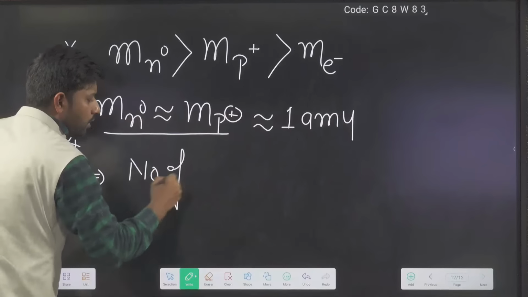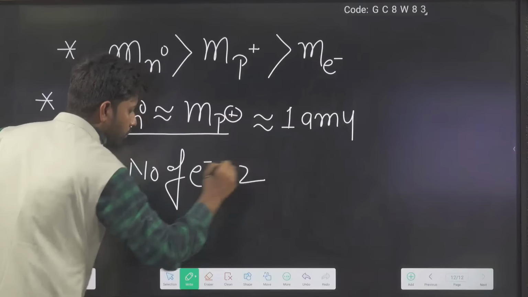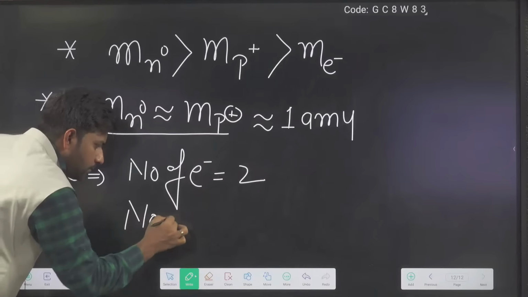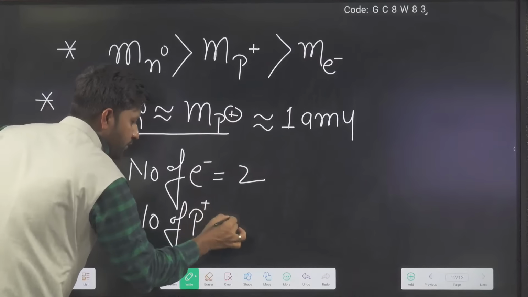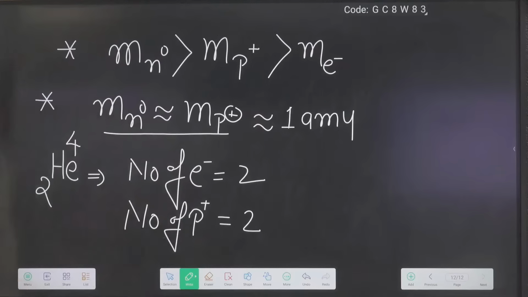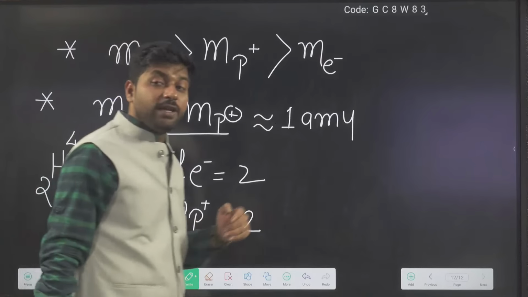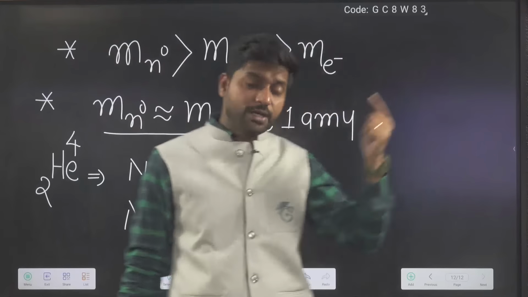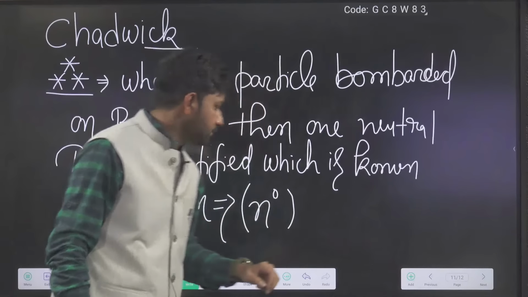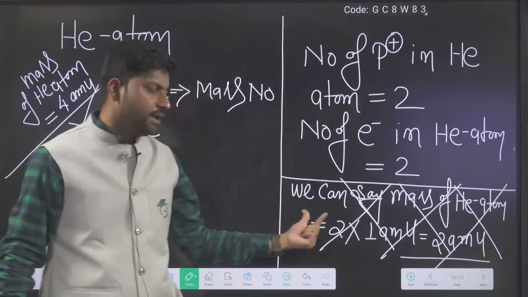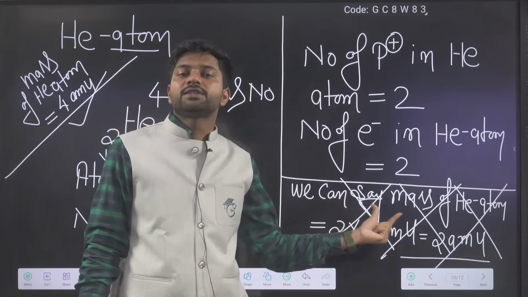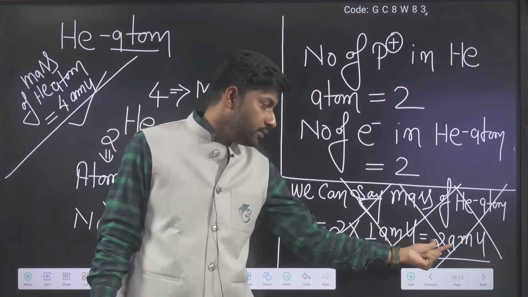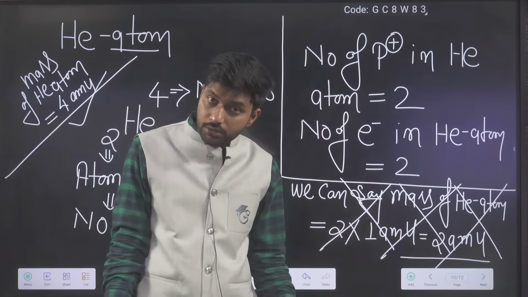Number of electrons equal to 2. Number of protons, obviously, will also be equal to 2. They must be equal. There was the problem we calculated previously: the mass of a helium atom should be what? 2 AMU, which is wrong.